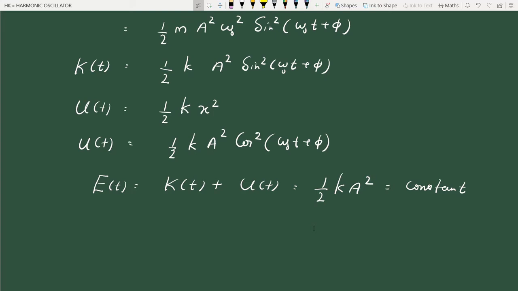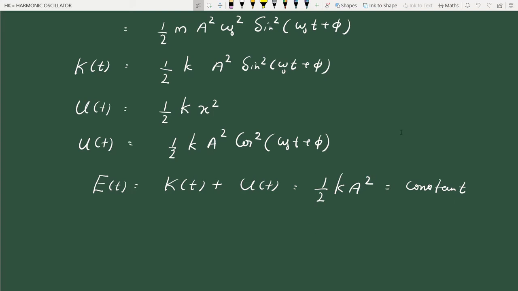Remember that our harmonic oscillator is an ideal harmonic oscillator. There is no friction. That means the only force acting on the harmonic oscillator is a spring force or elastic force. This is a conservative force. Therefore, total mechanical energy has to be constant. Okay, we will see that this is not so in the case of damped harmonic oscillator. When friction is present, the situation is different.